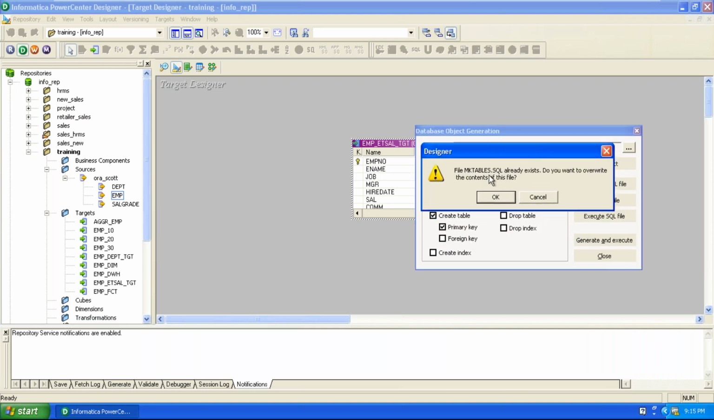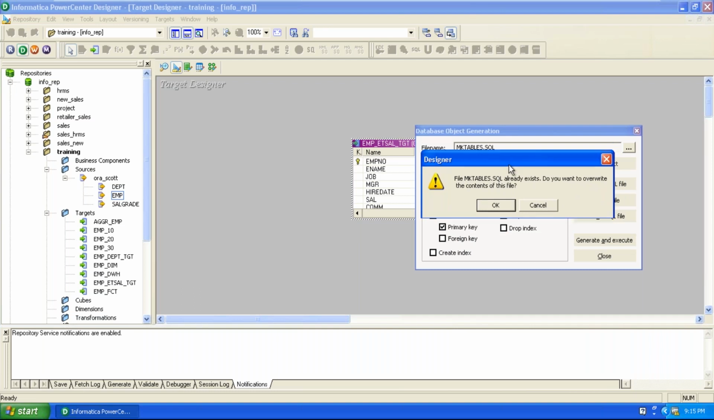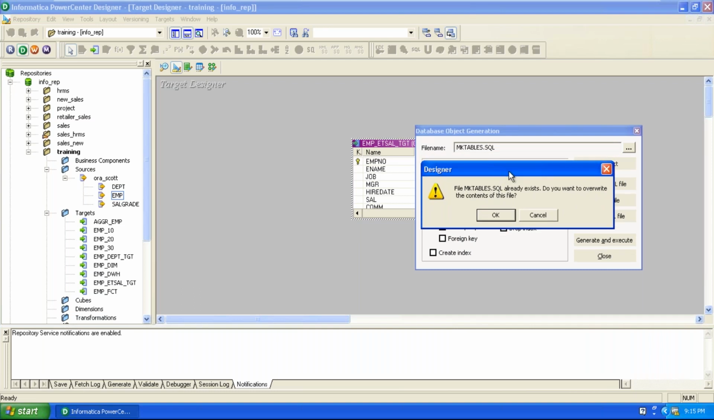Here, see the file mktables.sql. It is a file to save the script of the table. We generated a script with the name mktables.sql, and a script file with that name is already created. Here we don't want to keep the script permanently in that file, mktables.sql. We can overwrite it, no issue.